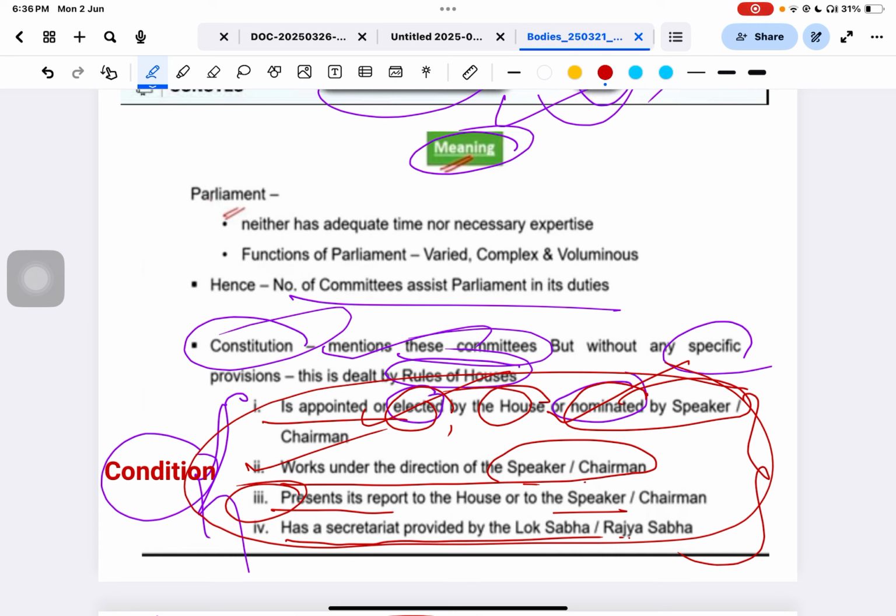Second, it should work under the direction of the Speaker or Chairman of the Rajya Sabha. Third, it should present its report to the Speaker or Chairman. Fourth, it should have a secretariat provided by the Lok Sabha. Secretariat means backup staff. These four conditions should be fulfilled.